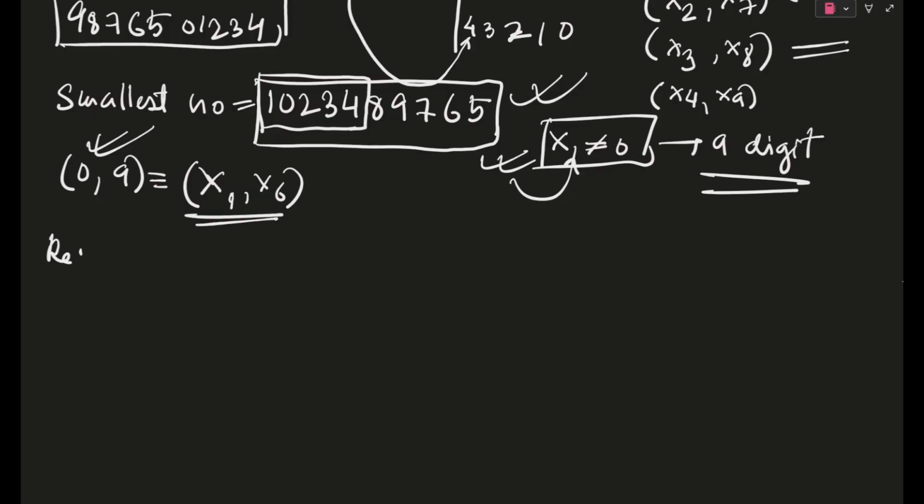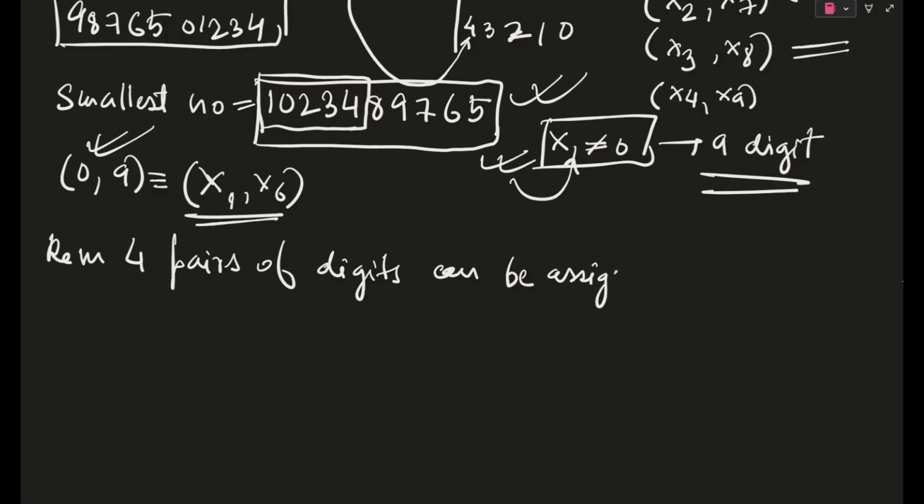So I'm writing a statement: remaining 4 pairs of digits can be assigned to the remaining 4 positions. I am writing statements, you will think why, but please, permutations is a difficult chapter.